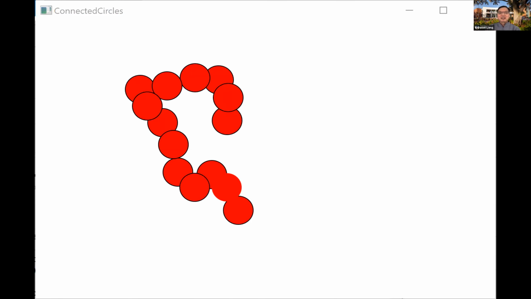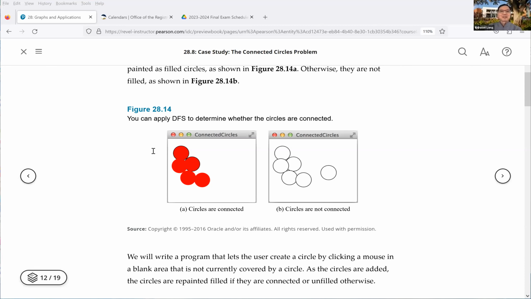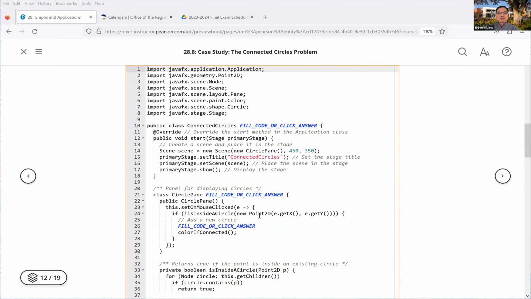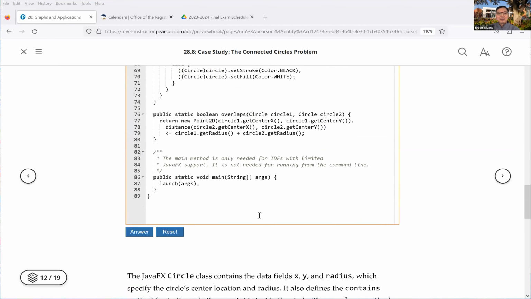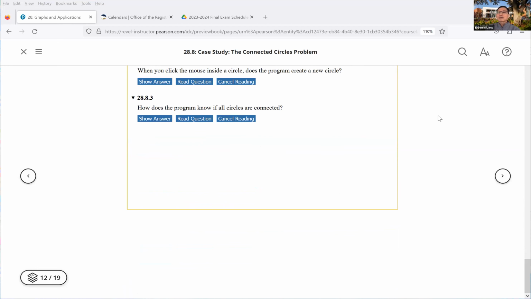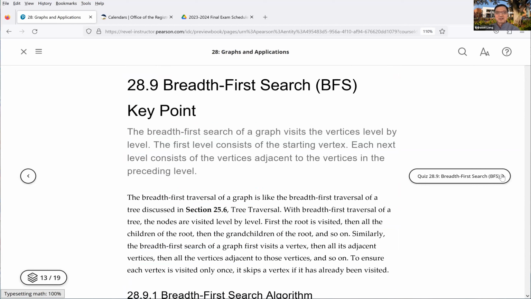Okay, so I'm going to go back now and reshare the screen. All right, you see I'm back to the book now. These are the screenshots you just saw, right here. Please study and read it and see how this works. Now I'm going to move on to the next topic, which is to introduce the breadth first search.